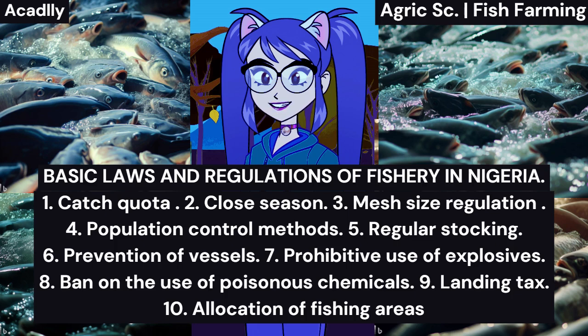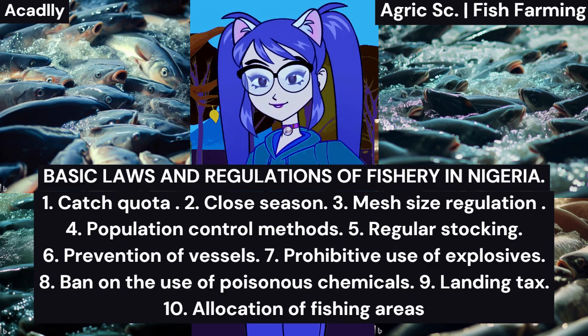4. Population control methods include cannibalism among fish species or early harvesting to prevent overpopulation. 5. Regular stocking involves introducing compatible fish species to increase the population in water bodies. 6. Prevention of vessels prohibits fishing within the first 2 nautical miles of the Nigerian continental shelf, except for canoes. 7. Prohibitive use of explosives completely bans the use of explosives, which can indiscriminately kill both young and mature fish.